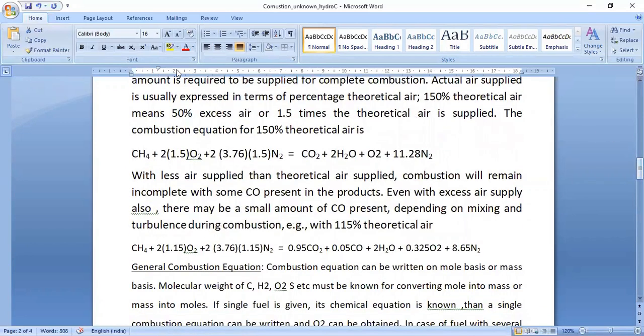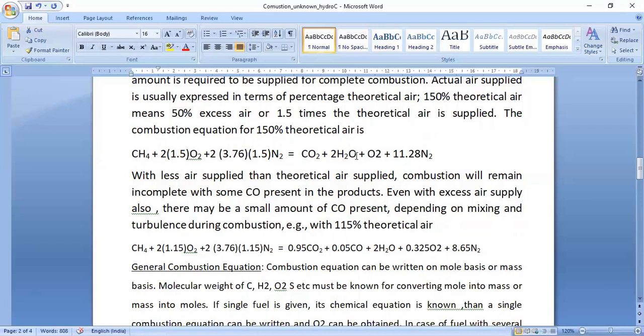Now, in some cases excess air is supplied. For example, if 150% theoretical air is supplied, it means 50% excess air, or 1.5 times the theoretical air. The combustion equation becomes, for 150% theoretical air supplied, CH4 plus 2 into 1.5 into O2, where 1.5 is the factor for the total air supplied, plus 2 into 3.76 into 1.5 N2, and this forms CO2 plus 2H2O plus O2 plus 11.28 N2.